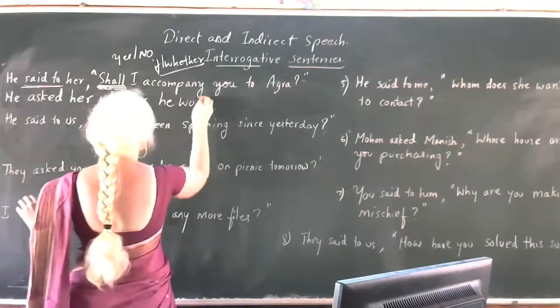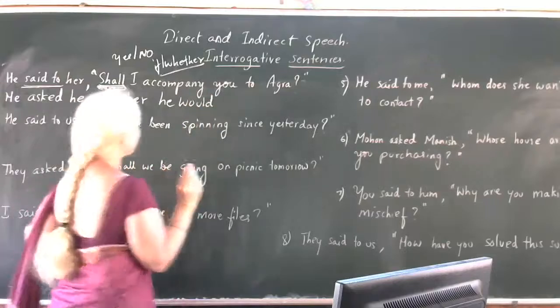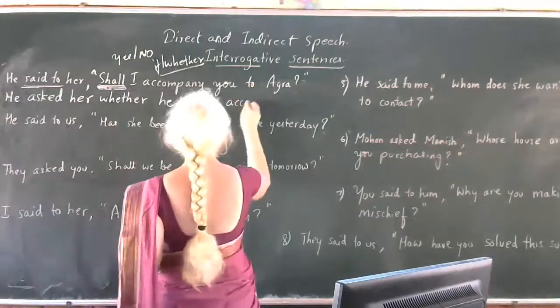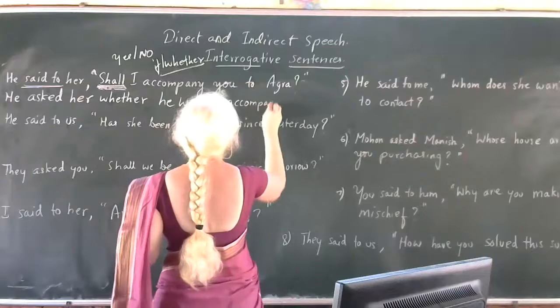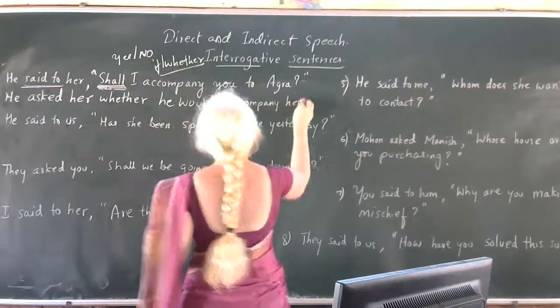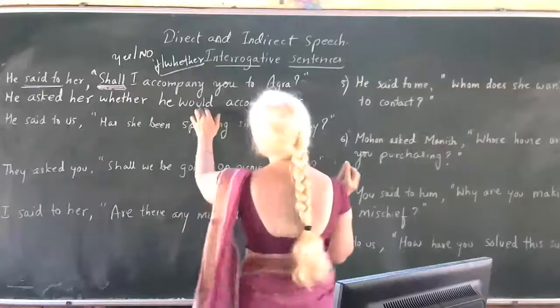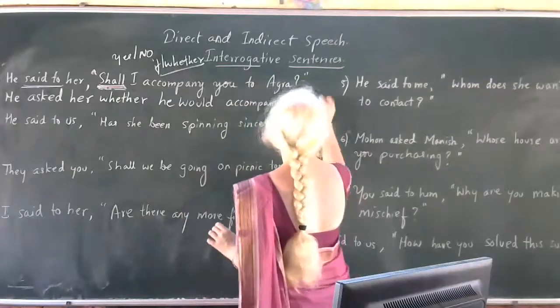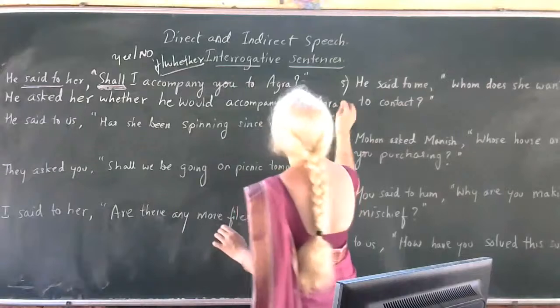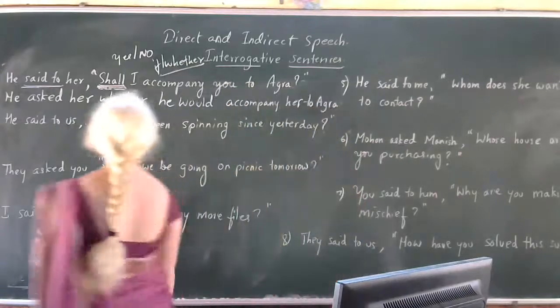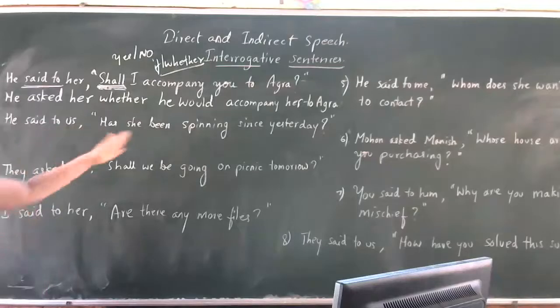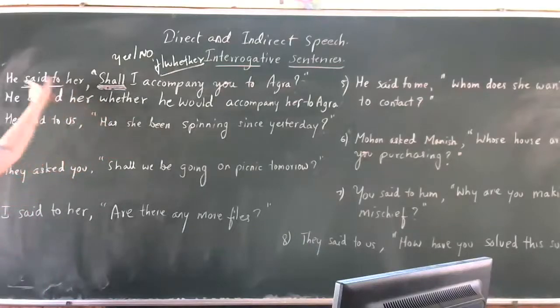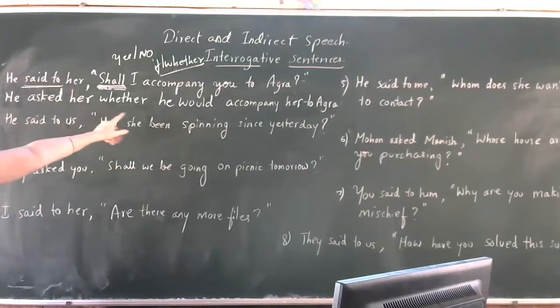Whether he would accompany her to Agra. So this is how you have to change. Whether he would or if he would accompany her to Agra. This is how you have to change.